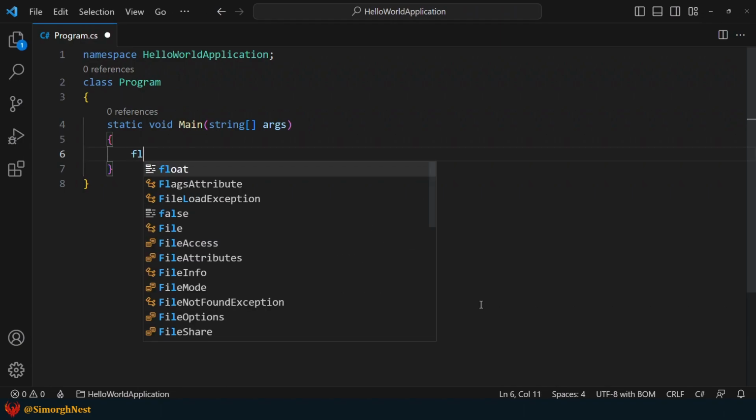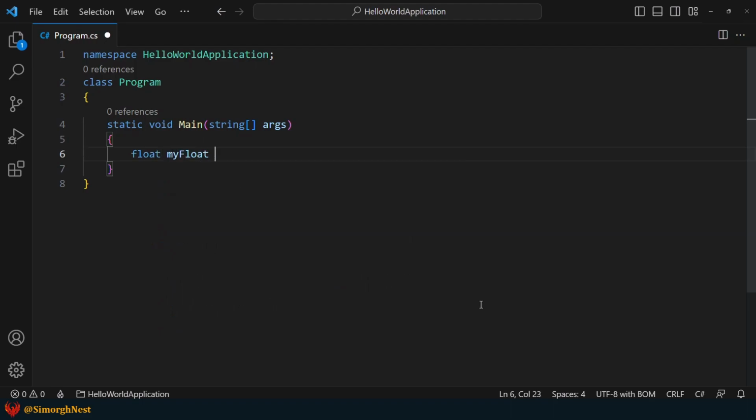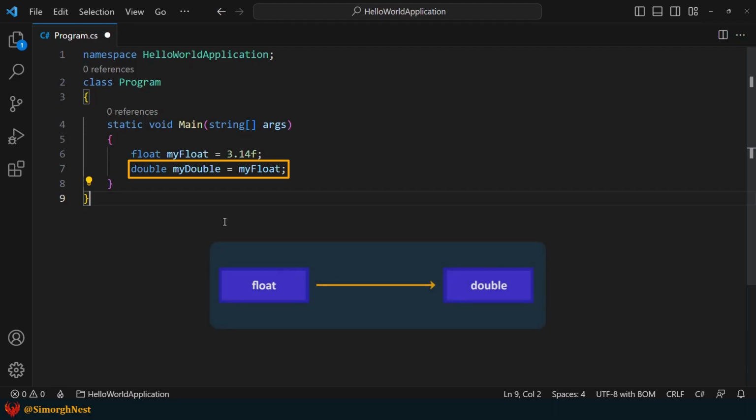Okay, first, let's declare a float variable. Now, let's assign it to a double variable. Take a look at this line of code, where we cast a variable of type float to a variable of type double. As we said, when working with floating point types, the only implicit casting that can be performed is from the float type to the double type.